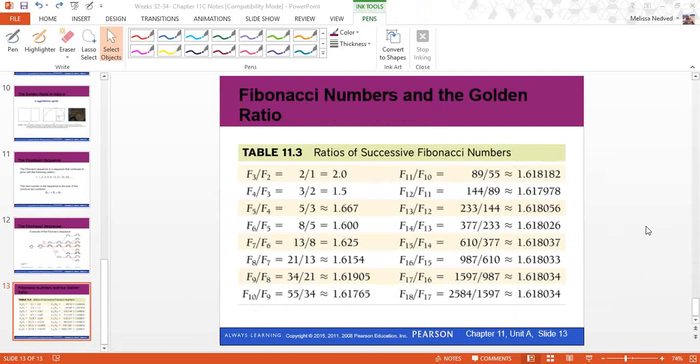Now, why do we care about that in terms of the golden ratio? Well, if we take that sequence and divide each number by the term in front of it, so 2 divided by 1, 3 divided by 2, 5 divided by 3, 8 divided by 5, and so on, and they've done that here for the second term through the 17th term, hopefully you're noticing that these numbers are getting very, very close to the golden ratio. So that's just another example of that specific number, about 1.62, showing up time and time again.